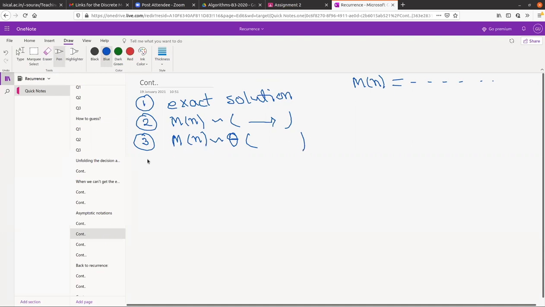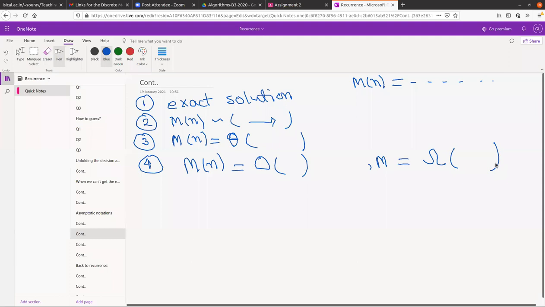Now, if you cannot do that also, then what do we try? We try to give some upper bound and some lower bound. Okay, I should not write the asymptotic things here, very sorry. And there is some lower bound.